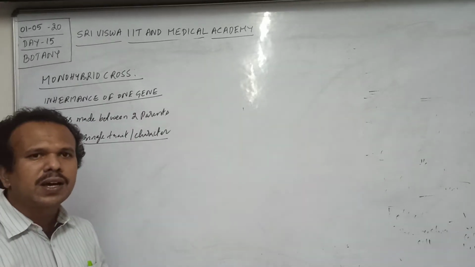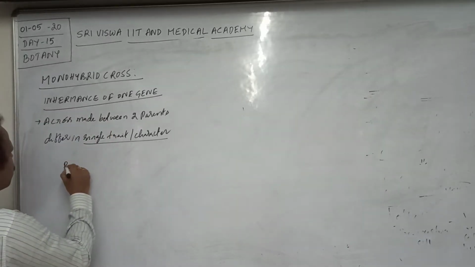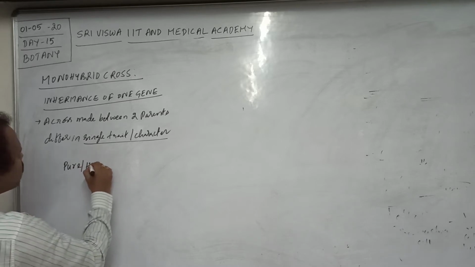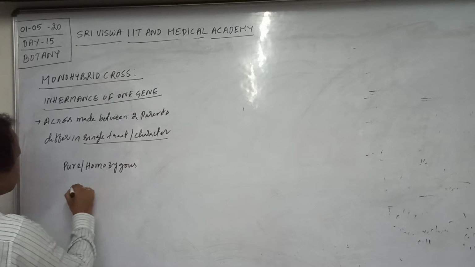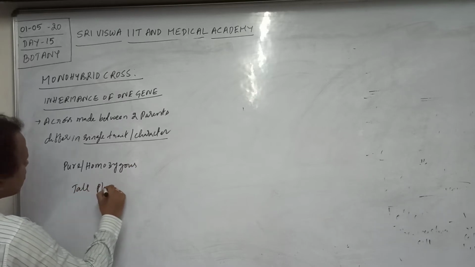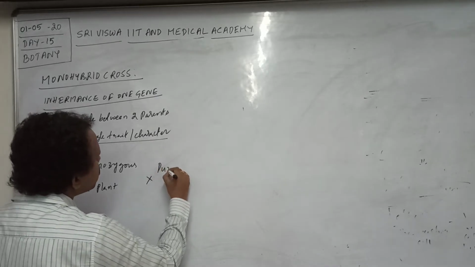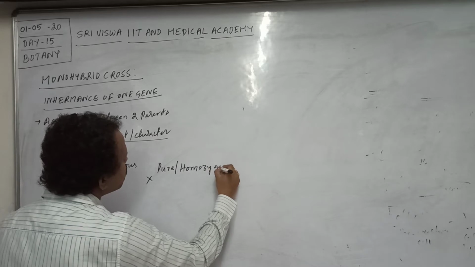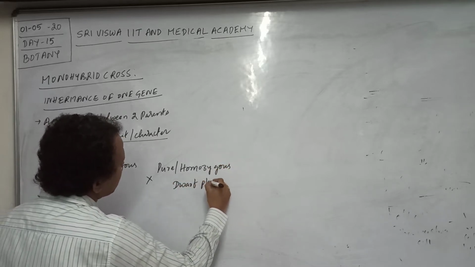In the first hybridization experiment, Mendel crossed a pure, that means homozygous, tall plant with a pure or homozygous dwarf plant.